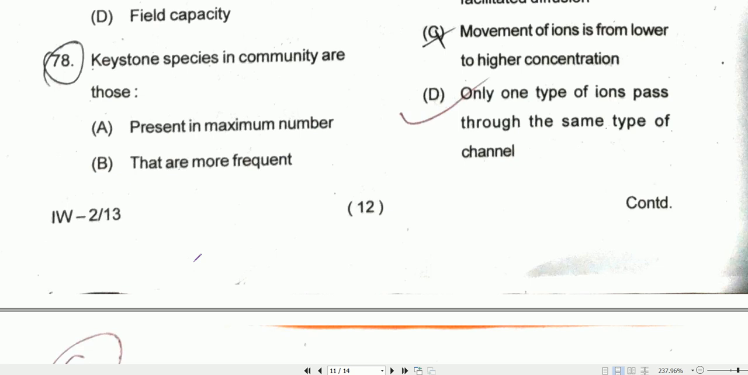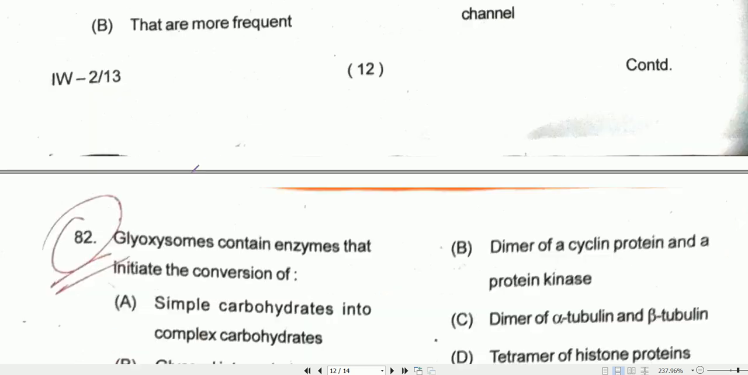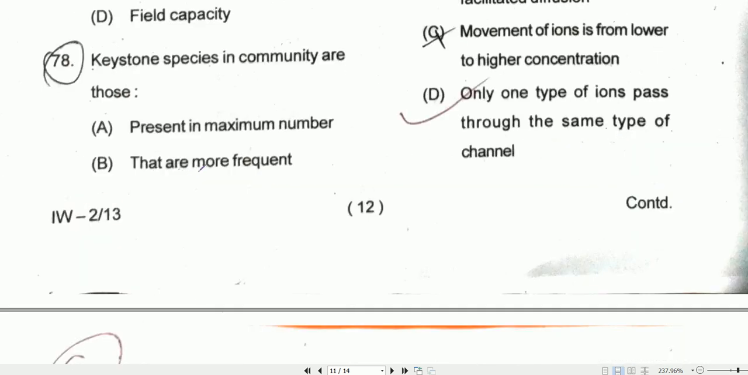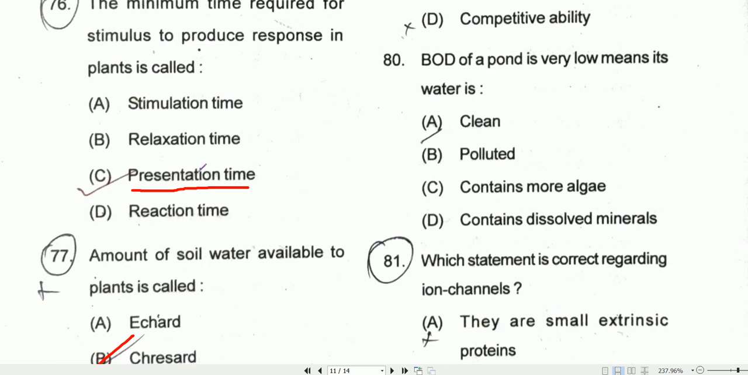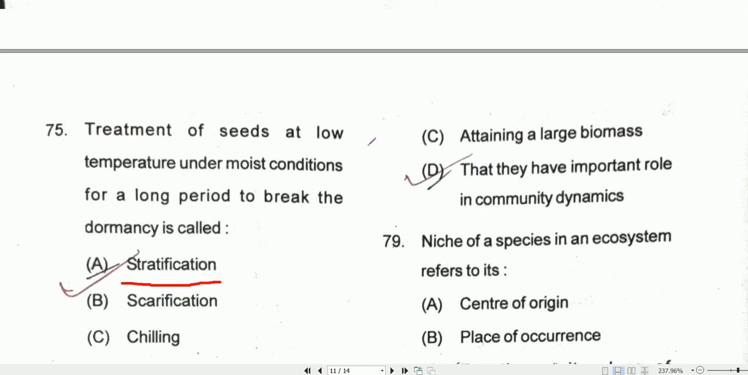Question number 78. Keystone species in a community are those present in maximum number. This is not correct. That are more frequent, that is also not correct. Attaining a large biomass, that is also not correct. So keystone species are those that have an important role in community dynamics. Option D will be the correct one.